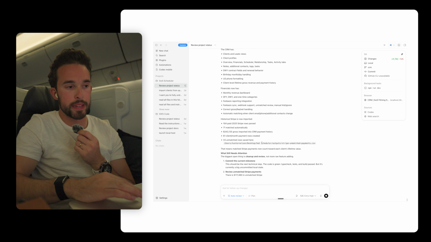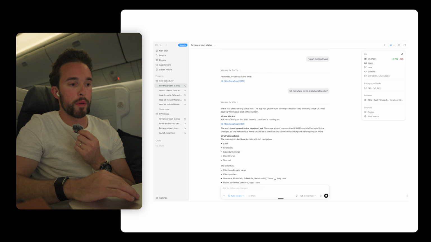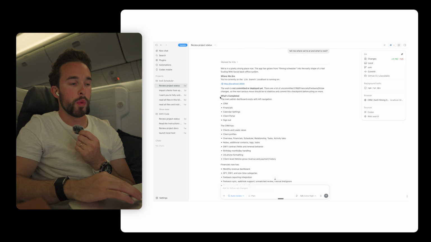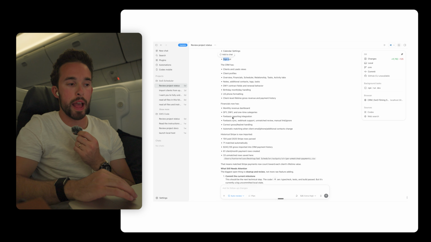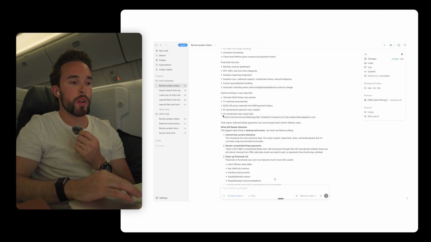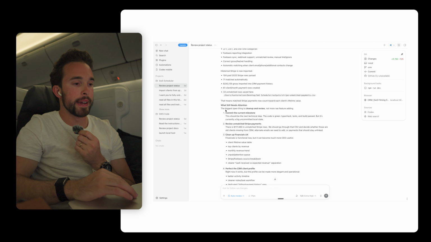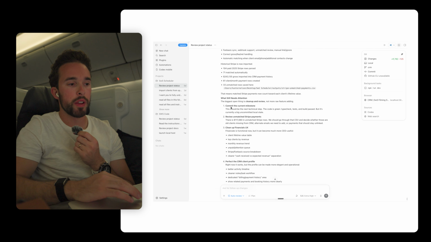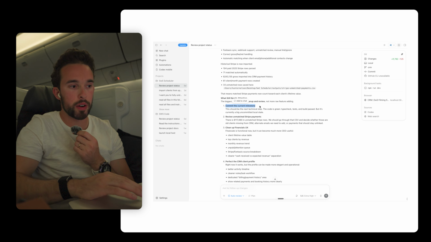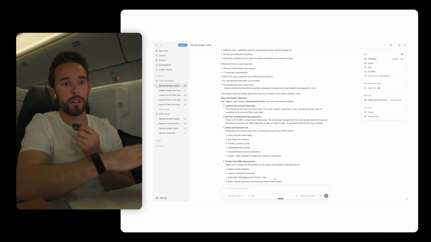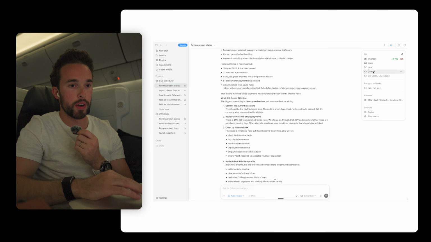Okay, so right now, as you can see, it totally planned this out. Where we're at right now, what's completed: the CRM, financials, calendar settings, client portal, sign out. We matched Stripe data into here. What still needs attention: commit. What it means by commit is it's basically saving your progress. We can literally tell it commit and it'll automatically do it right over here.